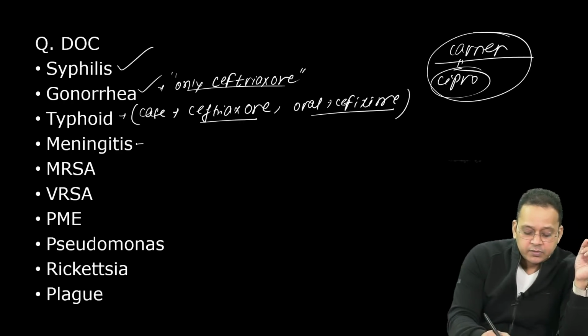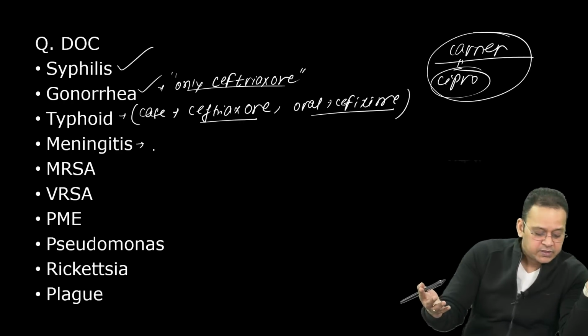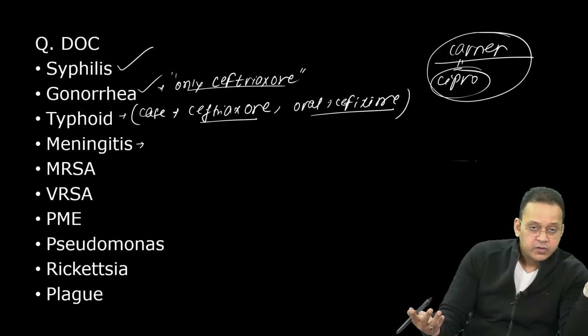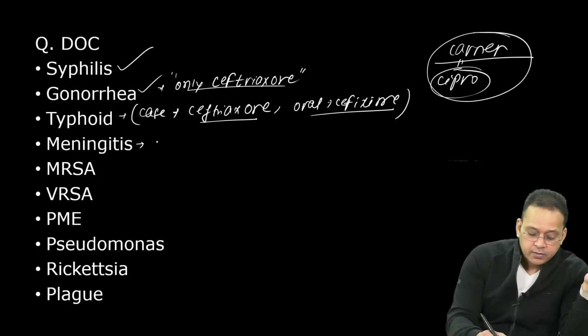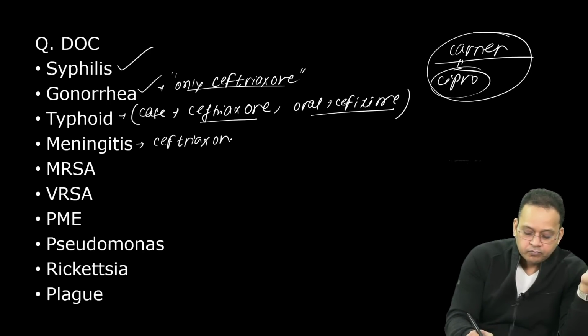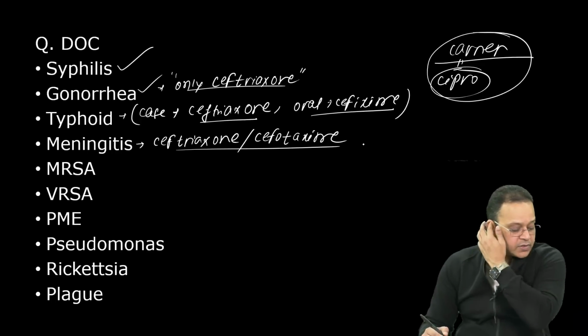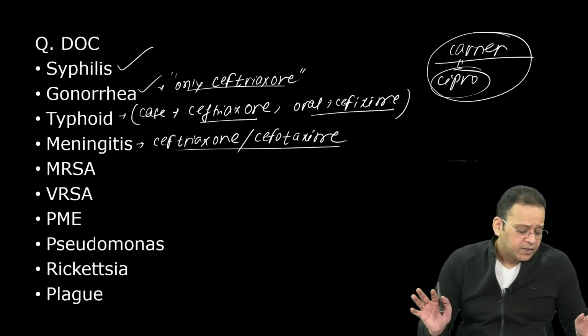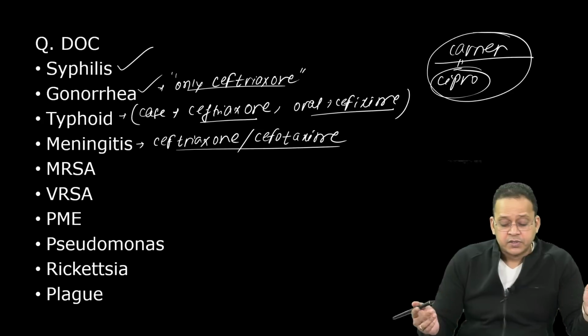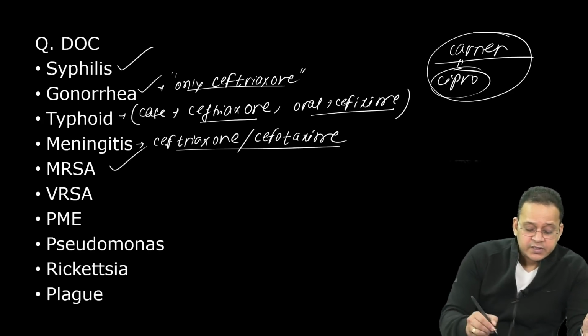Meningitis. What is the universal drug of choice for meningitis? Ceftriaxone. If it is not in the option, then they'll give you cefotaxime. So ceftriaxone or cefotaxime. If ceftriaxone is not in the option, they'll give you cefotaxime. Come on, guys. This is an easy one.